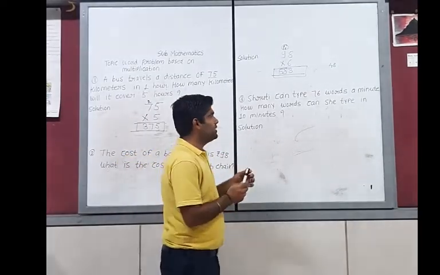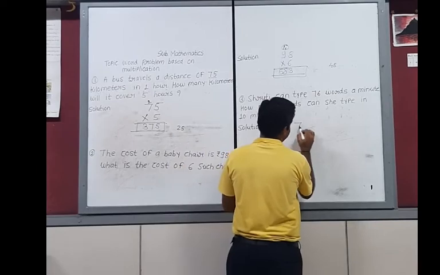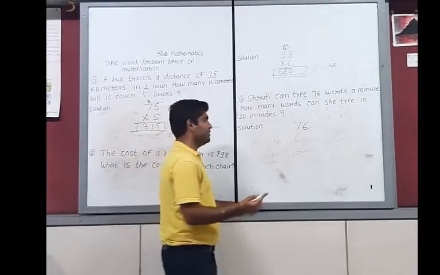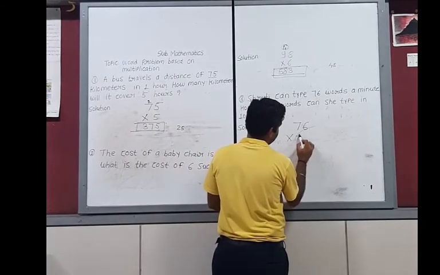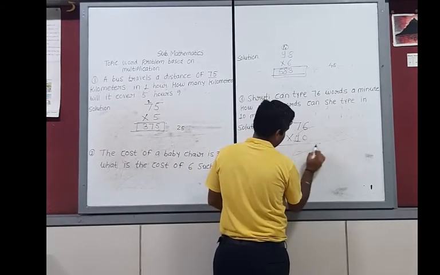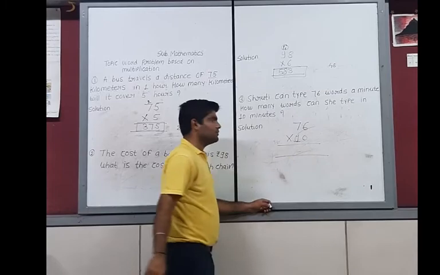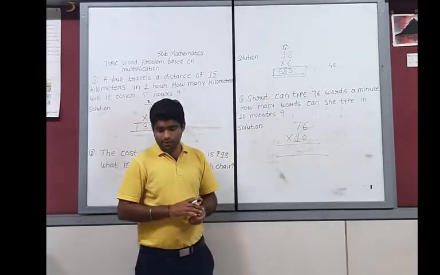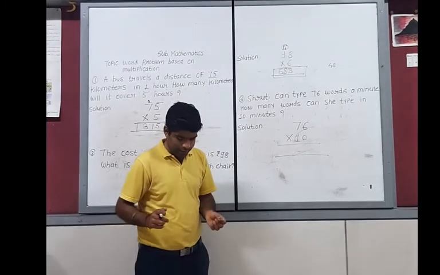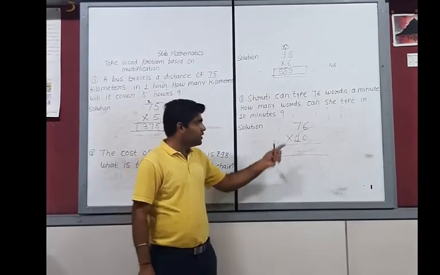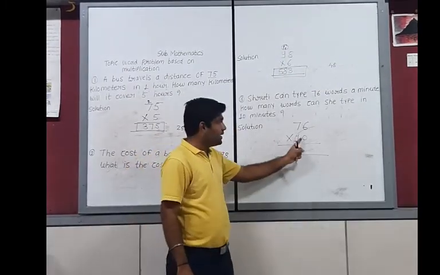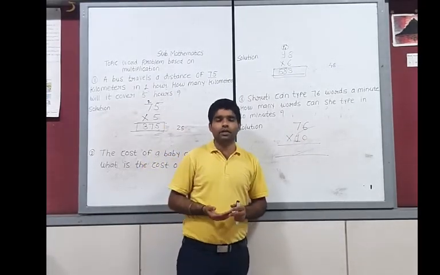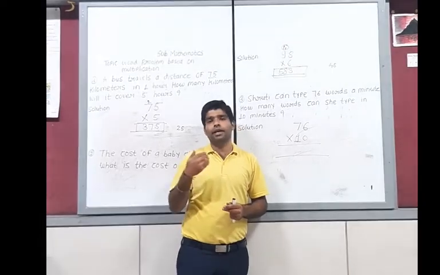Now listen here, there will be 76. Definitely we have to use simple multiplication. We have to multiply by 10. Now we have to solve it. So simple, actually the multiplication table. Okay, understood. Now see, 10 times 6 is 60, because 10 ones are 10, 10 twos are 20, 30, 40 and 50.